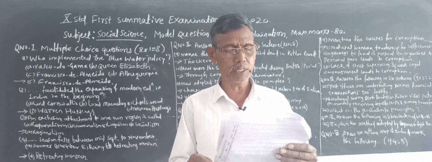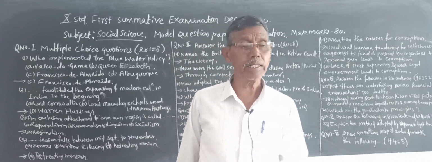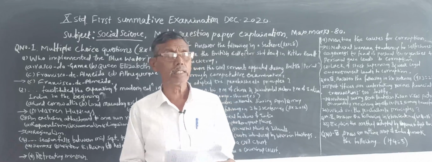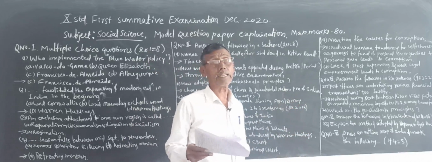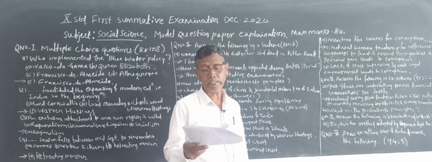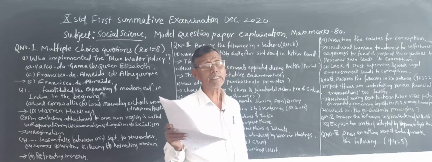Now question number 4. Here, answer the following questions in 6 sentences each. Here 9 questions will be given, and each question carries 3 marks.